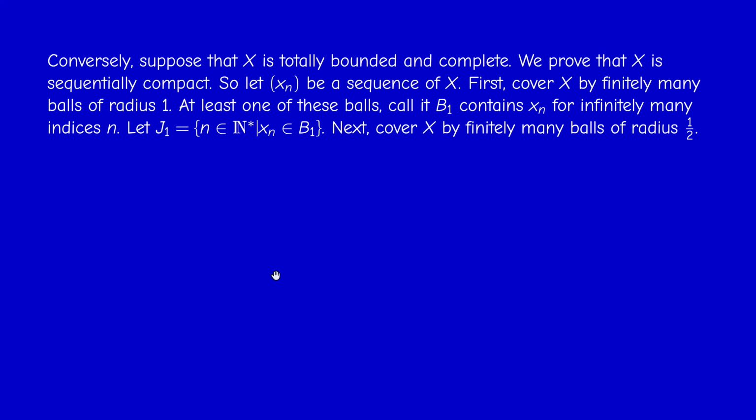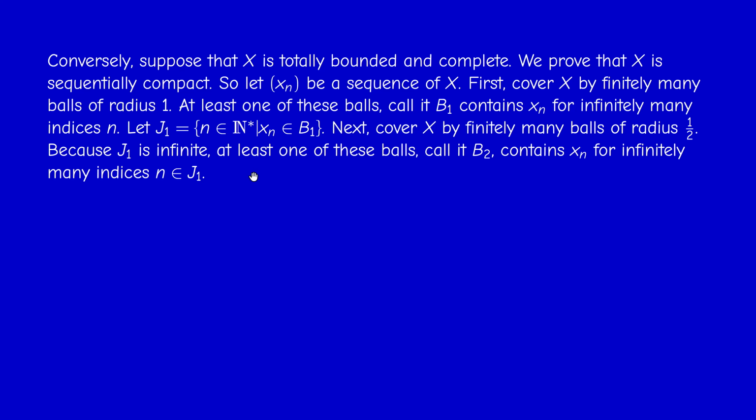And now total boundedness implies that we can cover X with finitely many balls of radius 1/2. Of course, we have a bigger number now, but it's only finite. Since J1 is infinite, again at least one of these balls, I will call it B2, contains xn for infinitely many indices in J1. So first we use the infinity of the integers, now we use the infinity of J1, and you guess where this is going.